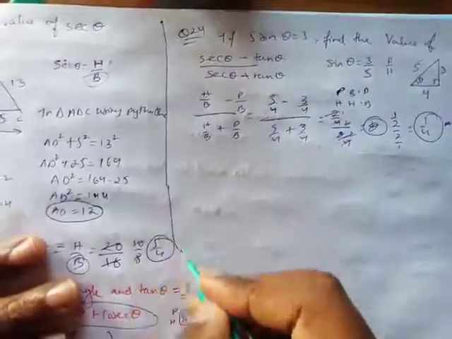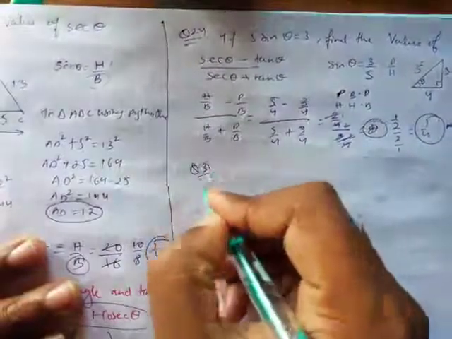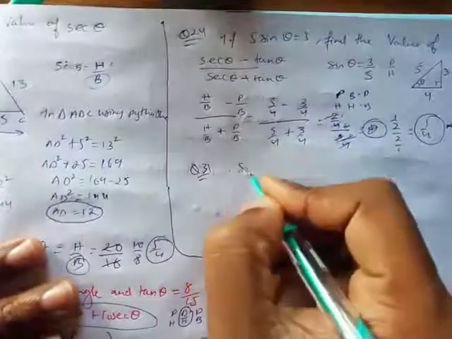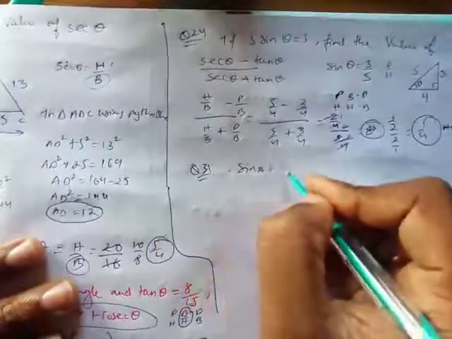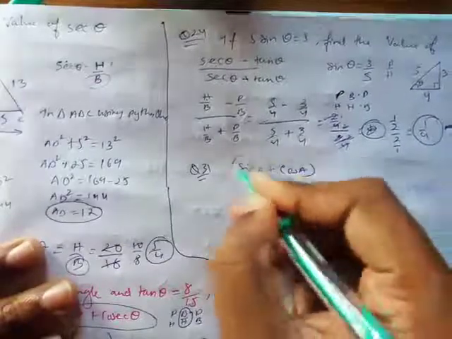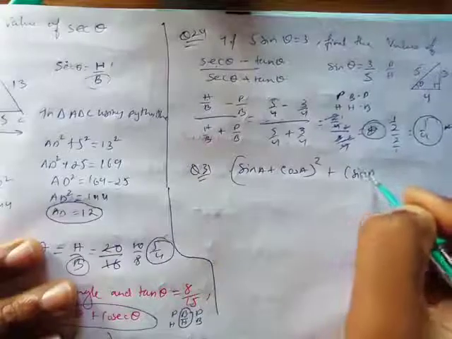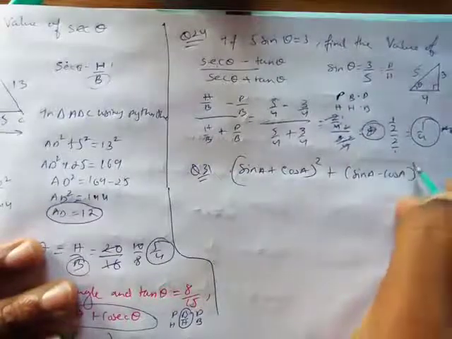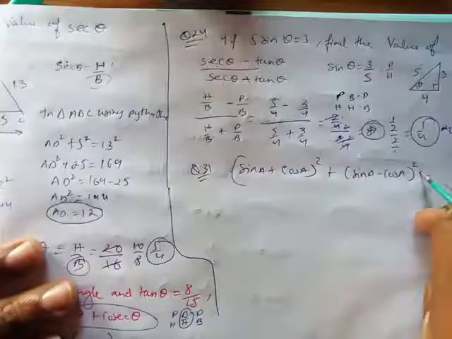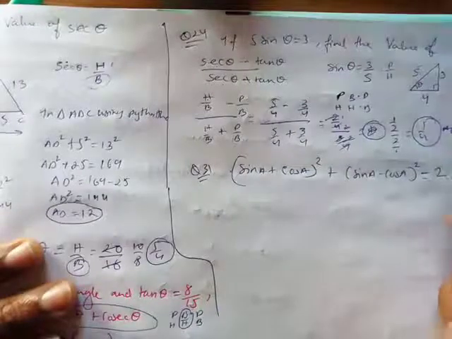Let's see some questions from question number 31. The very first question is sin A plus cos A whole square, plus sin A minus cos A whole square, and I have to prove that it's equal to 2.